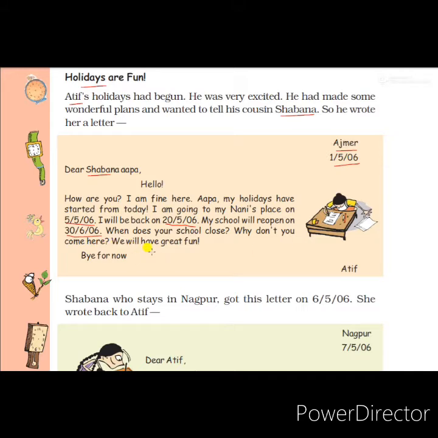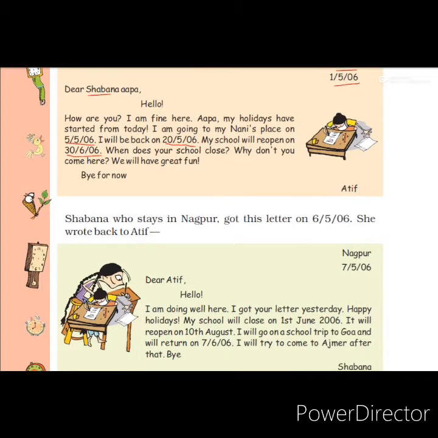After a few days Shabana got his letter, and she replied. She is writing the letter on 7th May. She got Atif's letter on 6th May, the day before, so she writes, "I got your letter yesterday." She is very happy.